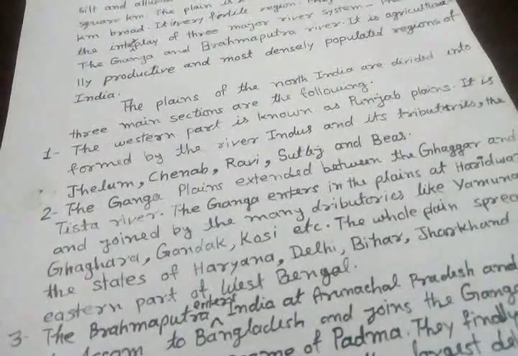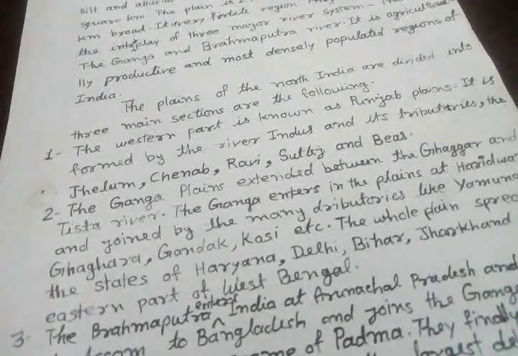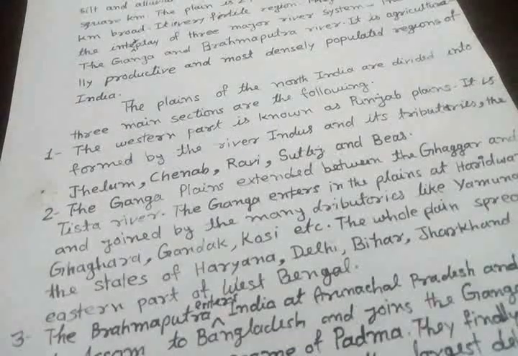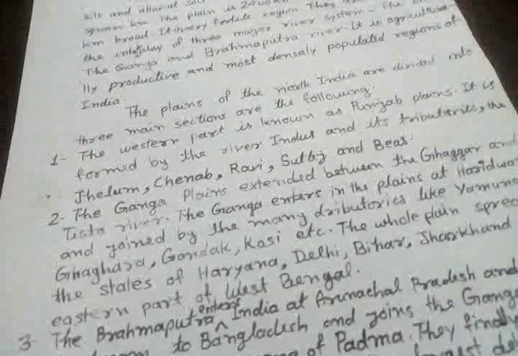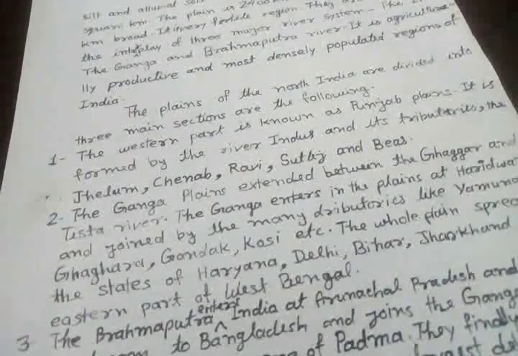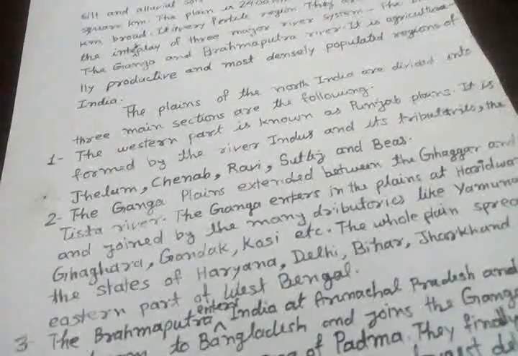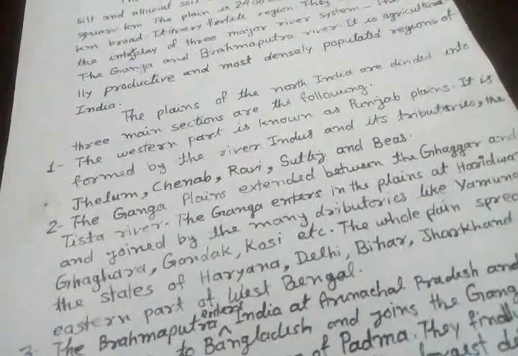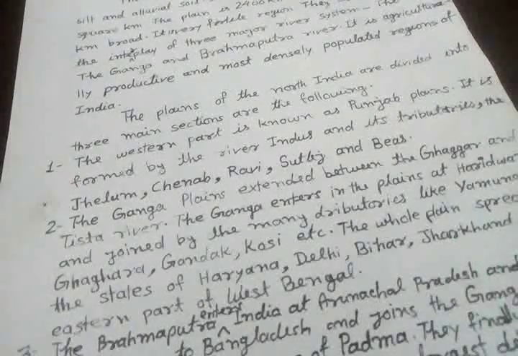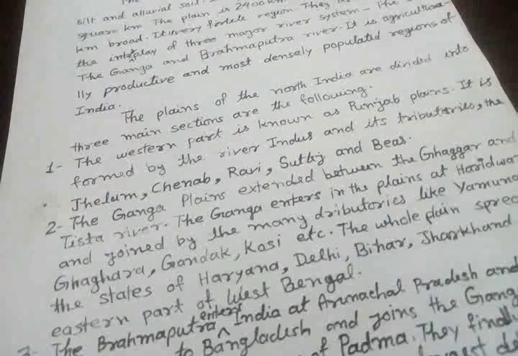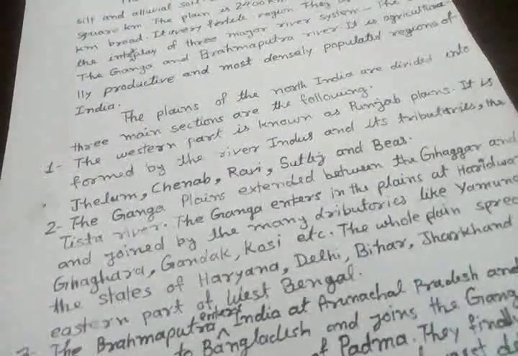This is done by the river before meeting the sea. When big rivers reach near the sea, they are distributed into different channels due to a large quantity of silt and alluvial soil.